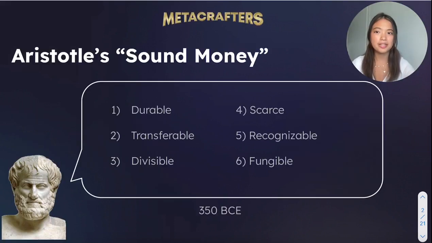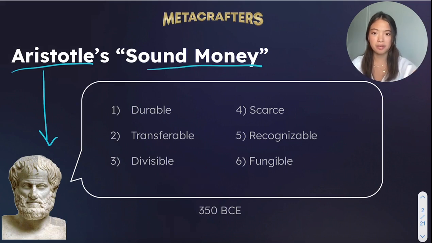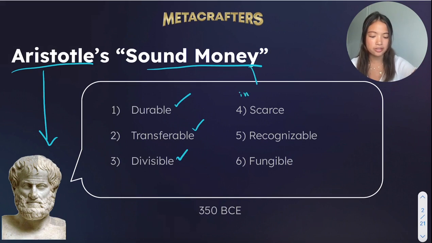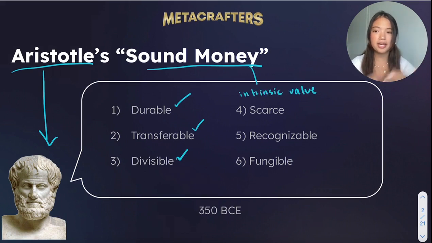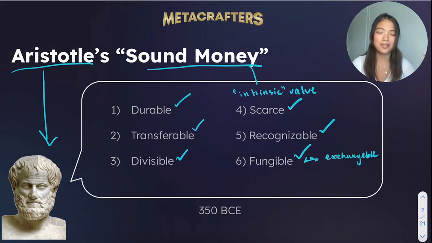This story begins a long time ago with Aristotle's definition of sound money. Aristotle's first three definitions of sound money is something that is durable, transferable, and divisible. Aristotle then talks about how sound money should be something that has intrinsic value, meaning that the money itself has value. In order for money to have some intrinsic value, it should be scarce, recognizable, and fungible. So I've just said a lot of terms.